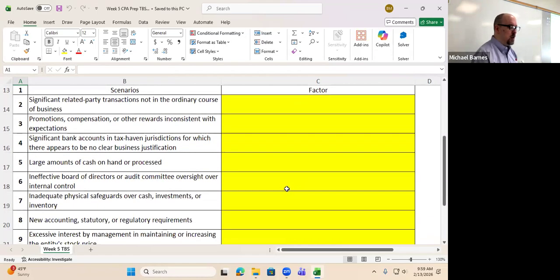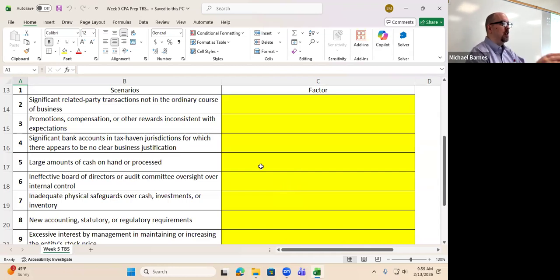All right. First one's a little bit of a challenge. Significant related party transactions that are not in the ordinary course of business. Okay. So if the organization allows related party transactions, which of the fraud factors does this most likely represent? Opportunity. Okay. Now, are related party transactions going to be more relevant to misappropriation of assets or fraudulent financial reporting?